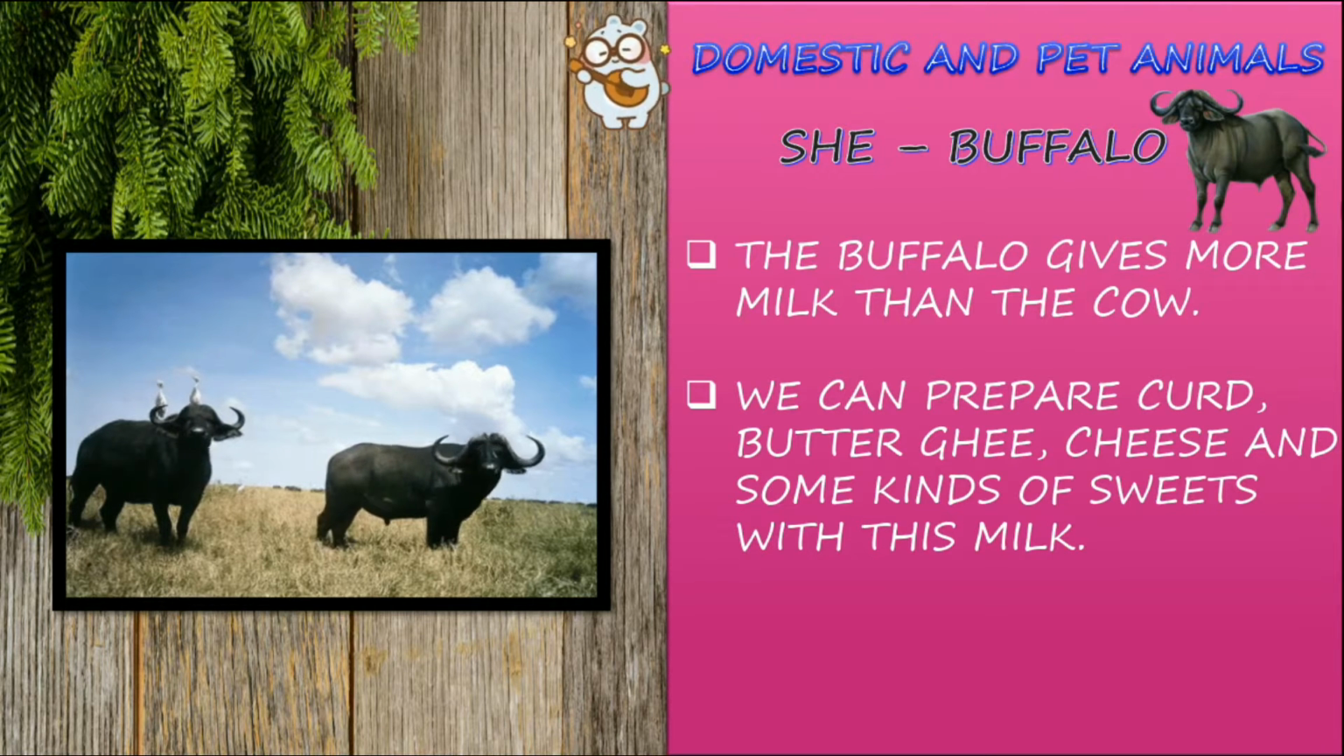So how do we get curd? We get curd from the milk. Then with this curd we can get butter. If we melt the butter, we will get ghee, and if we refrigerate it, we will get cheese. All these are known as dairy products, that is, the things that we can separate or get from milk are known as dairy products. Sweets can also be made with the help of these dairy products.